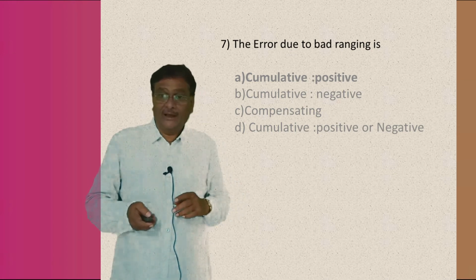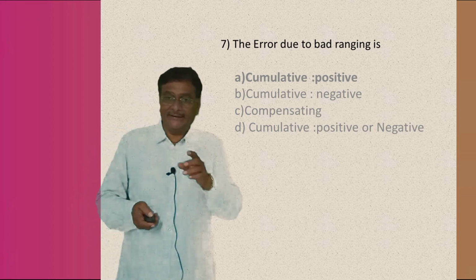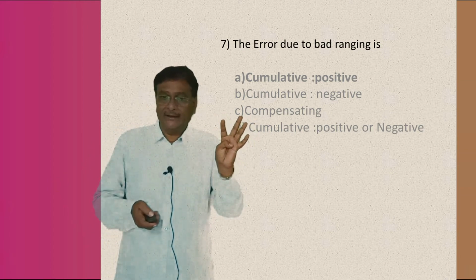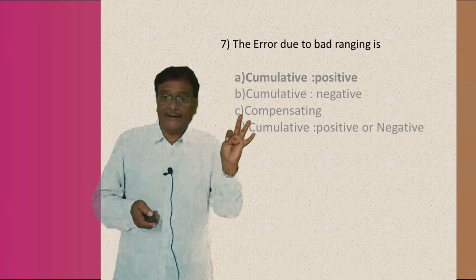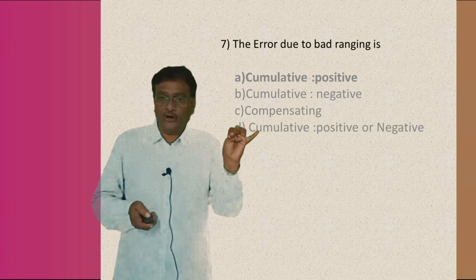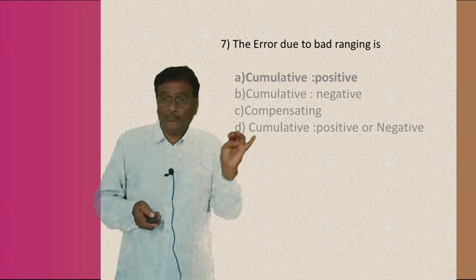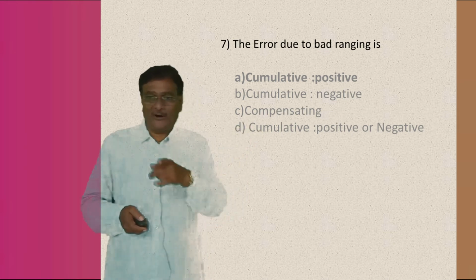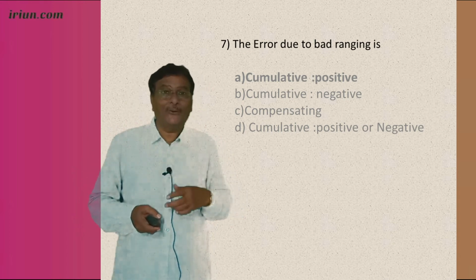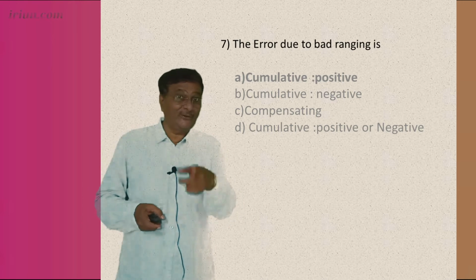Understand or not? The error due to bad ranging is: one, cumulative positive; second, cumulative negative; third, compensating; and fourth, cumulative positive or negative. My boys, you should tell me the answer. Why is it cumulative positive? Just now I gave an example of cumulative.